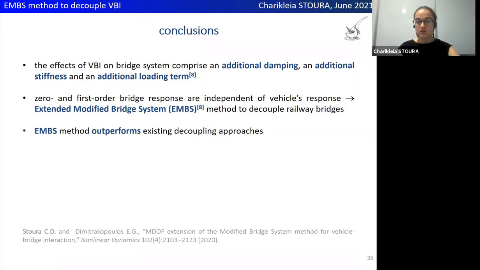An asymptotic expansion analysis of the response of the coupled system shows that for small frequency of the vehicle's primary suspension system compared with that of the bridge, the vehicle's response does not appear in the zero and first order response of the bridge. This gives rise to the decoupled extended modified bridge system method that solves the bridge system independently of the traversing vehicle. Lastly, numerical applications show that this approach is equally accurate as the solution of the fully coupled system, while it outperforms existing decoupling methodologies.